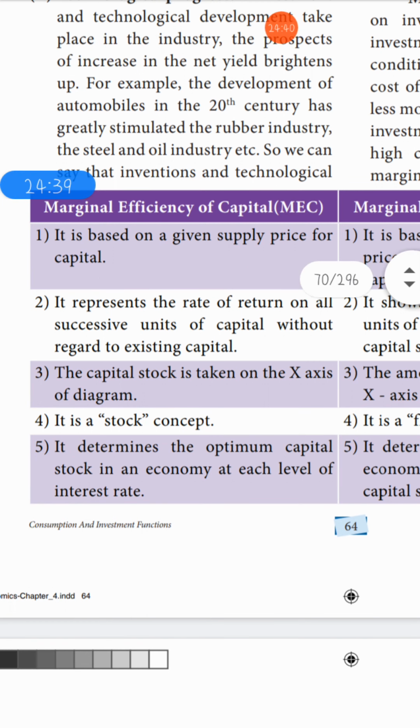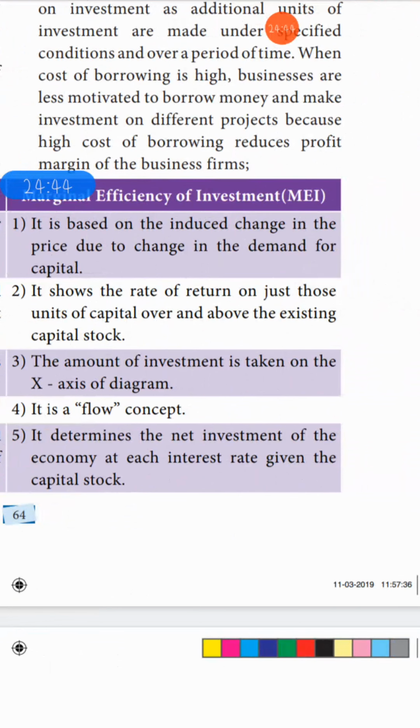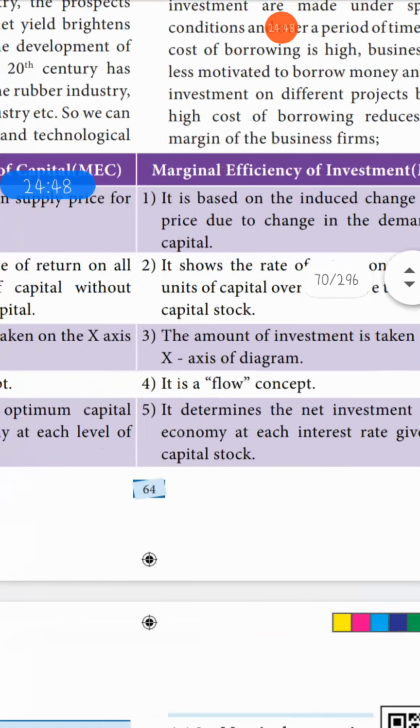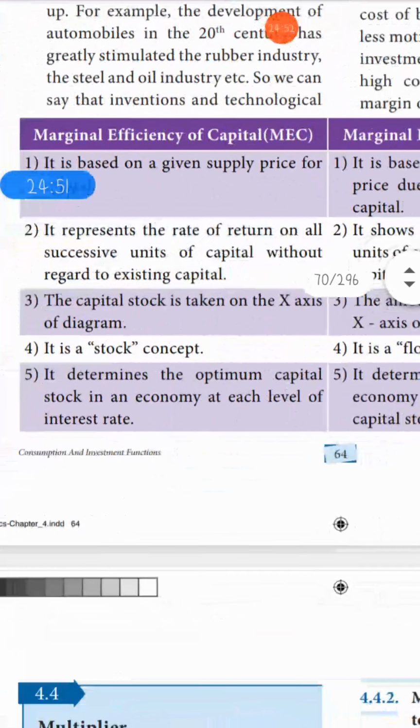But marginal efficiency of investment is based on the induced change in the price, because when there is a change in the demand for capital, there will be a change. Next, MEC represents the rate of return on all successive units of capital without regard to existing capital, that is, previous capital.